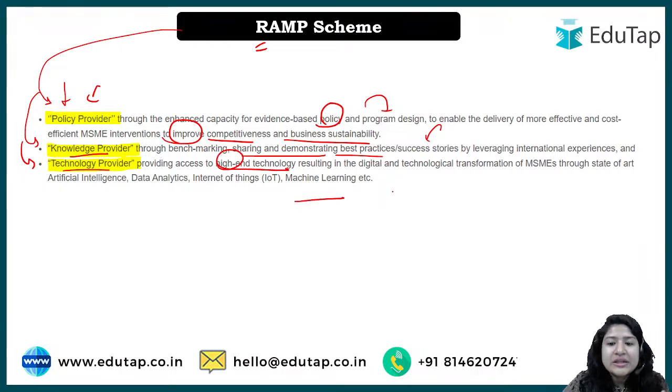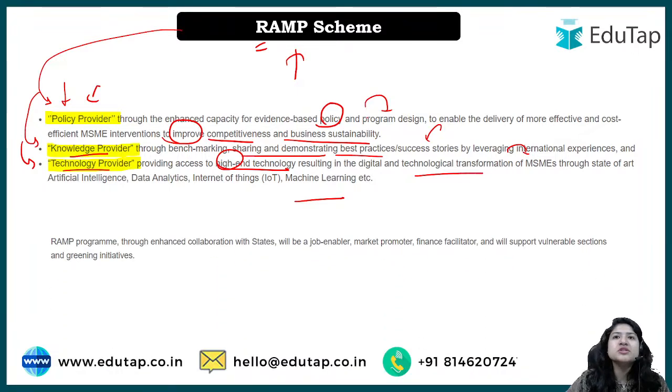It talks about machine learning and whatever technological transformation of MSMEs is needed, which is taken into consideration in the RAMP scheme. The RAMP scheme, if in simple words I have to say, is nothing but channelizing all the flow of money under the MSME sector in a much more synchronized and systematic manner, so that the MSME sector can be raised and accelerated, or the businesses and enterprises under the MSME can be raised and accelerated. This is the basic idea.